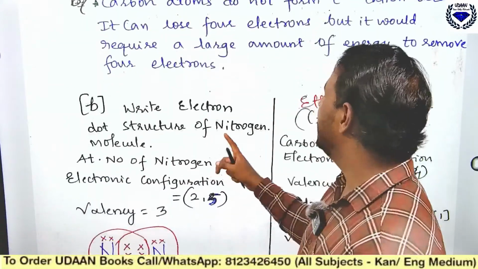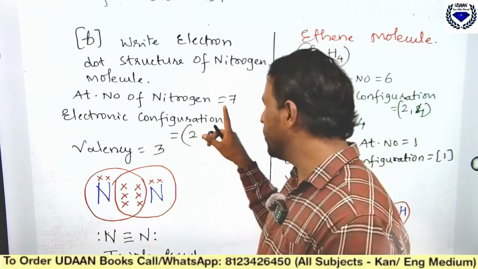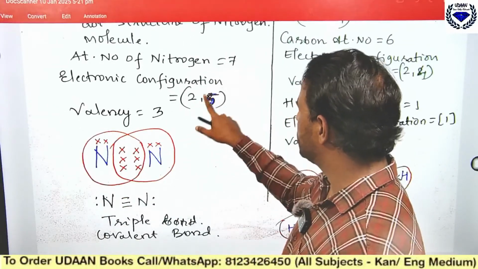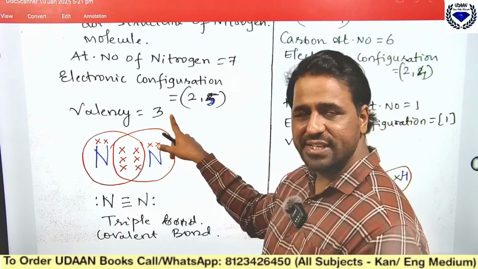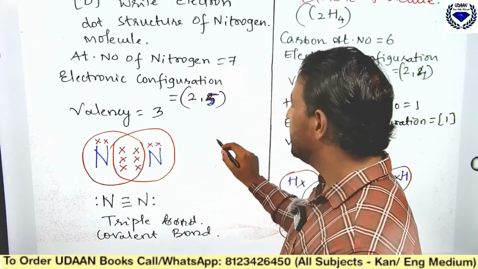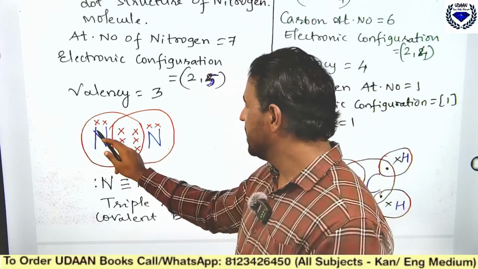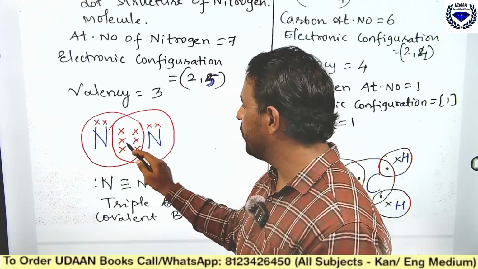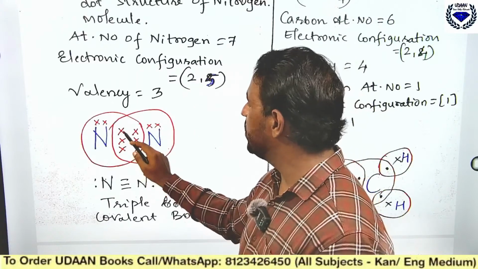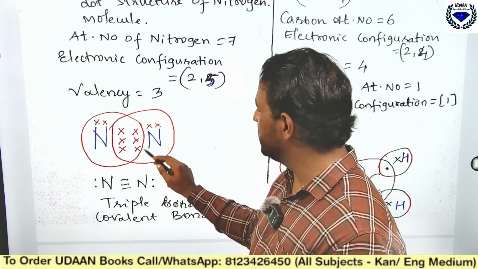Then write the electron dot structure of nitrogen molecule. You know nitrogen's atomic number is 7 and its electronic configuration is 2, 5, because 2 plus 5 is 7. Valency is 3. That means it needs 3 more electrons to become 8. If its valency is 3, it will share 3 electrons with others. So nitrogen has 5 electrons here, 1, 2, 3, 4, 5, and it will share 3. Similarly, this nitrogen will share 3.